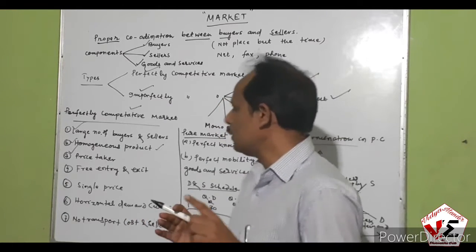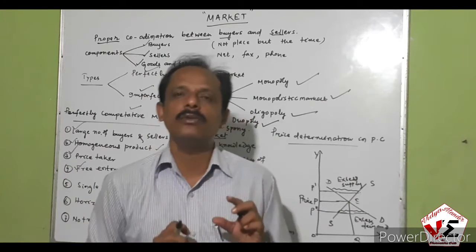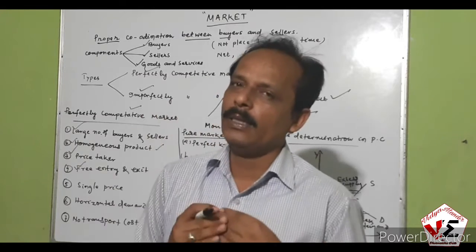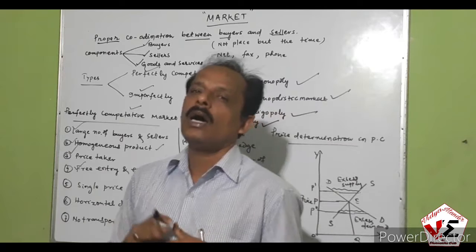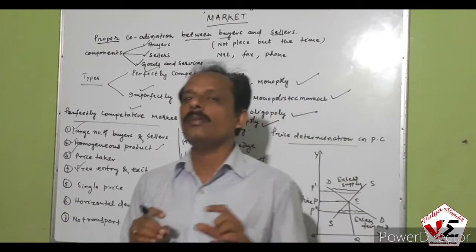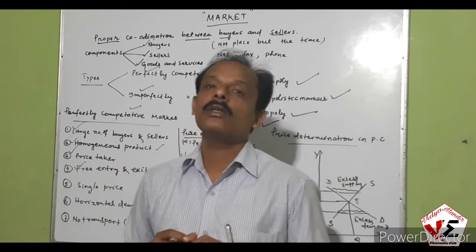Free entry and exit. There is no restriction on the entry and exit of firms into the market. If the industry is getting supernormal profit, new firms are attracted and enter this market. Why do new firms enter? To earn the supernormal profit. If the industry is getting a loss, some of the loss-making firms leave the industry. Why? To avoid the loss.